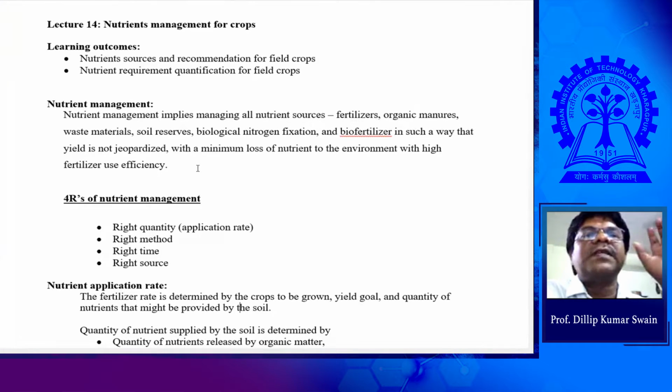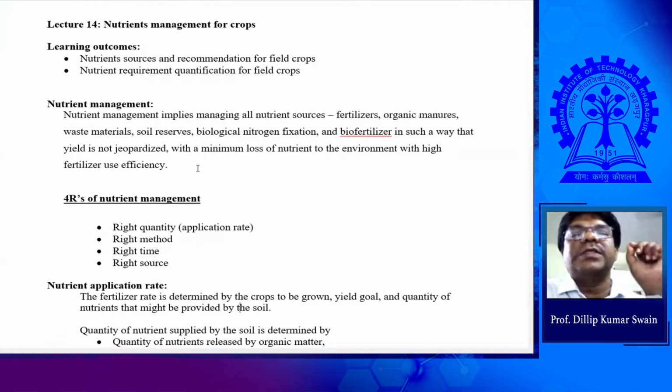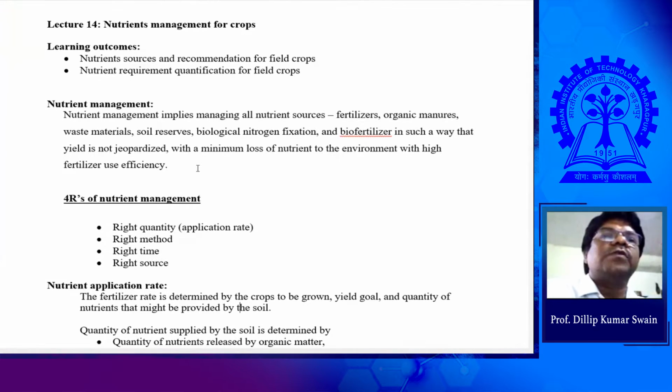Because they don't have a distinct phase of vegetative and reproductive. They are vegetative and reproductive, continuing in parallel. They go on reproductive, and they also have vegetative. So in that case, a continuous supply of nutrient is essential, and organic farming is one of the good options. You can manage that crop fully in an organic way, because organic fertilizer supplies nutrients on a slow-release and continuous basis. So that may be very suitable for those types of crops where there is